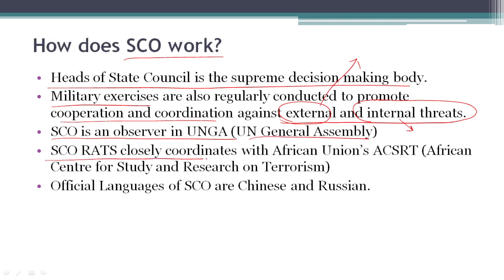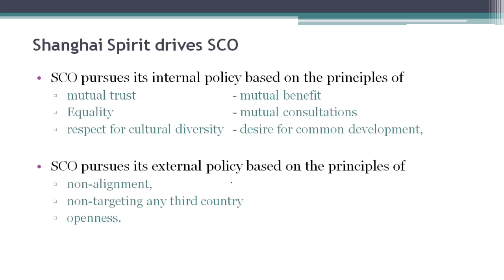SCO RATS closely coordinates with other bodies like African Union's ACSRT, that is African Center for Study and Research on Terrorism. Official languages of Shanghai Cooperation Organization are Chinese as well as Russian. English is not an official language of Shanghai Cooperation Organization. SCO is driven by Shanghai Spirit.